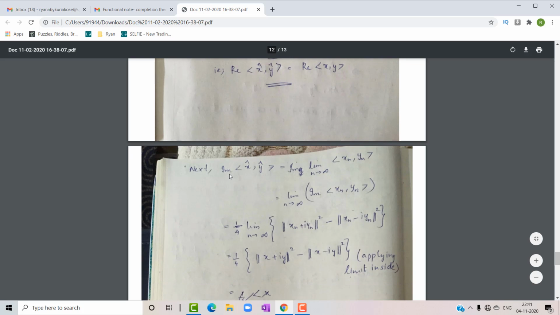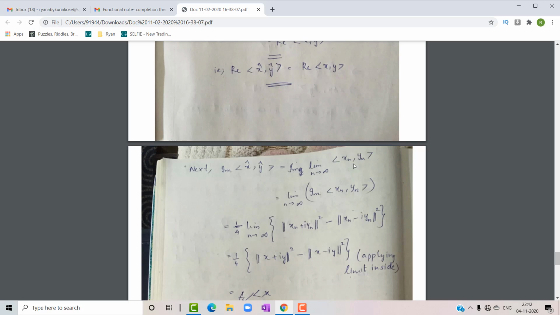The imaginary part of the inner product of x cap, y cap is equal to the imaginary part of the limit as n tends to infinity of the inner product of xn and yn.